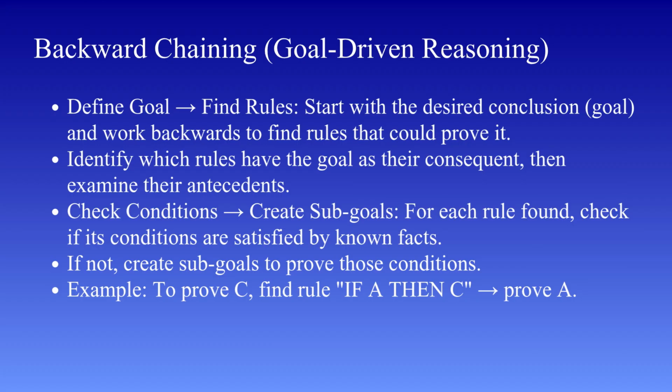However, one limitation of backward chaining is that it requires a well-defined goal. If the goal is unclear or if there are too many possible goals, the system may not perform efficiently. To summarize, backward chaining is a reasoning technique that starts with a goal, breaks it down into smaller sub-goals, and works backward to verify whether the goal can be achieved using known facts.